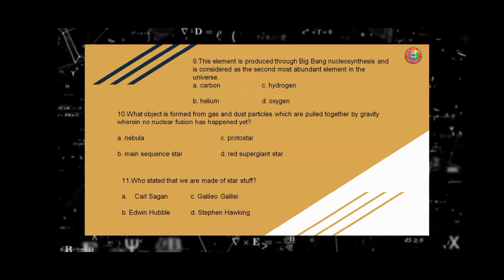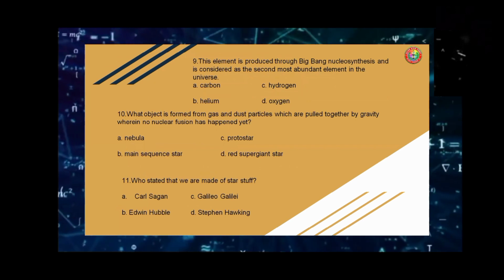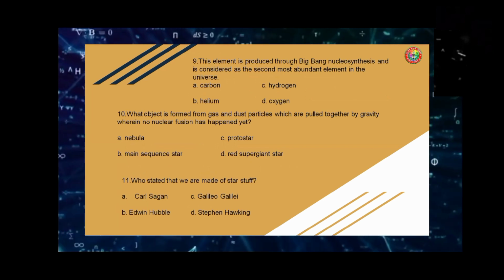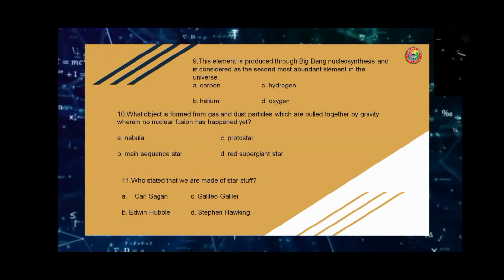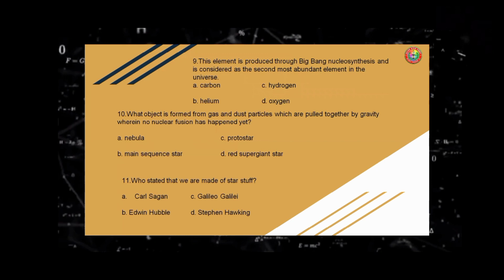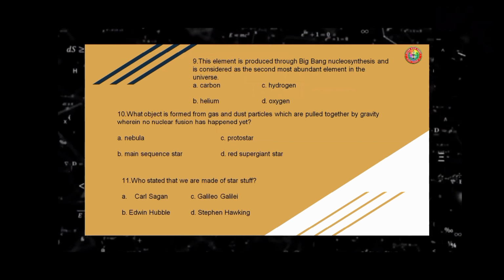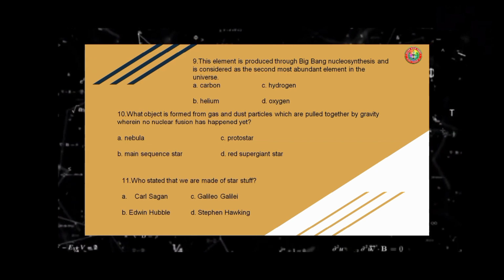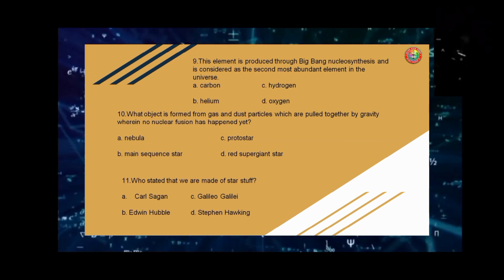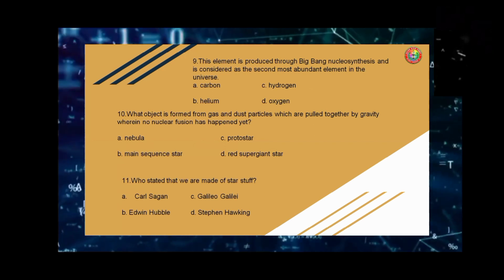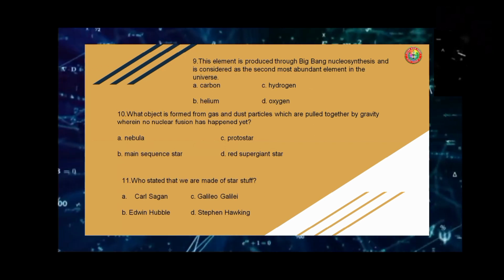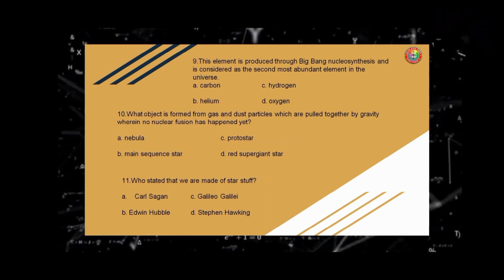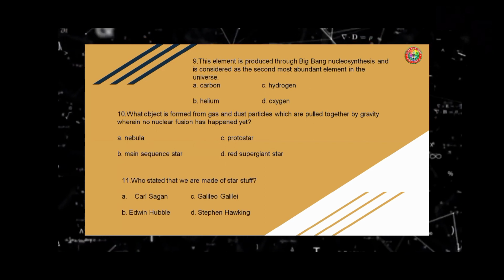Number nine, this element is produced through Big Bang nucleosynthesis and it's considered as the second most abundant element in the universe. A. Carbon. B. Helium. C. Hydrogen. D. Oxygen. Number 10, what object is formed from gas and dust particles which are pulled together by gravity wherein no nuclear fusion has happened yet? A. Nebula. B. Main sequence star. C. Protostar. D. Red supergiant star.